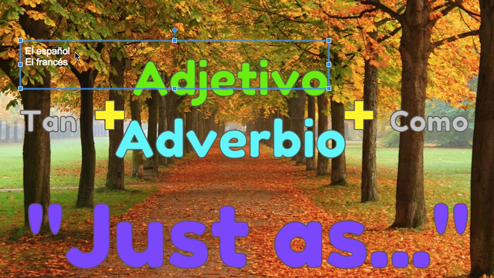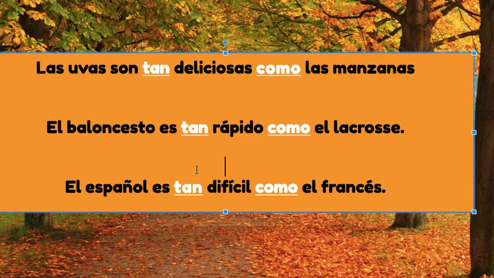Okay, so I start with the first concept, or the first thing that we're comparing. So I say el español, right, Spanish, es, right, it is, and next I need the word tan. Tan is kind of like the más or the menos, but it's just one word because it means just as. It's not better, worse, less, more, it's just as. So el español es tan, then what? Adjetivo or adverbio? Those are the two choices.